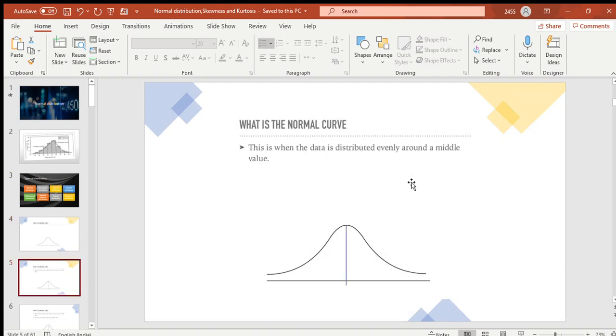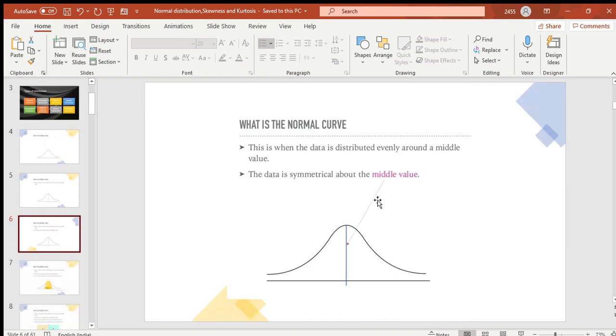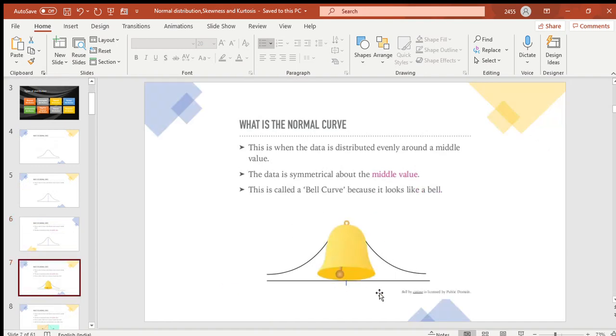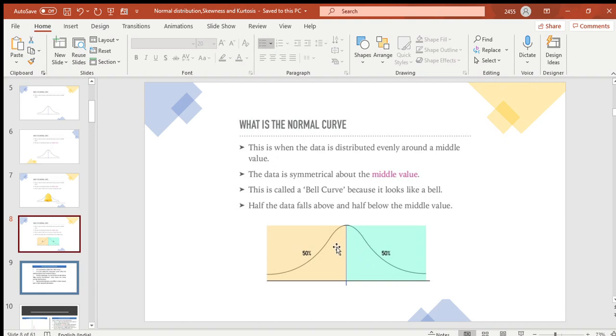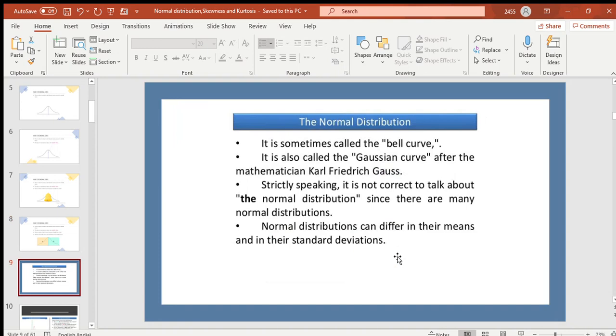So this is when the data is distributed evenly around a middle value, and the data is symmetrical about the middle value, and therefore it is in the shape of a bell-shaped curve. So it is also known as bell curve. So half of the data is falling left to the middle line and half is to the right of the middle value. Let's see what other names are given to this normal curve. It is also known as the Gaussian curve after the mathematician Carl Friedrich Gauss.